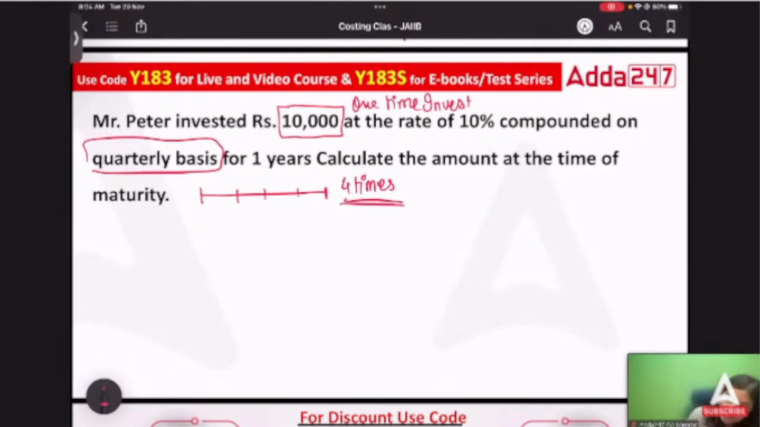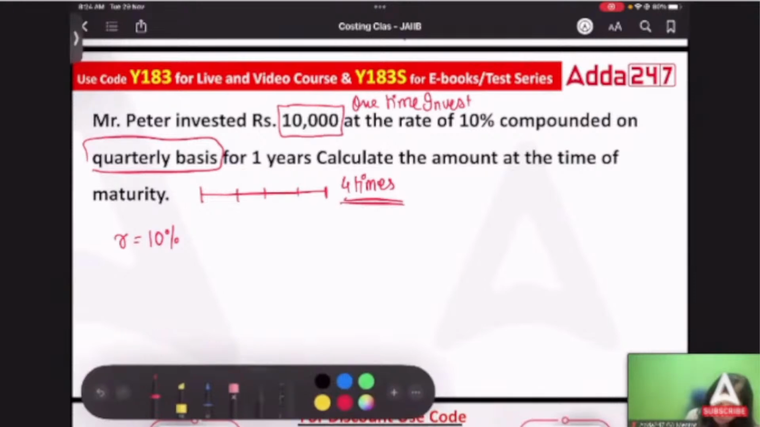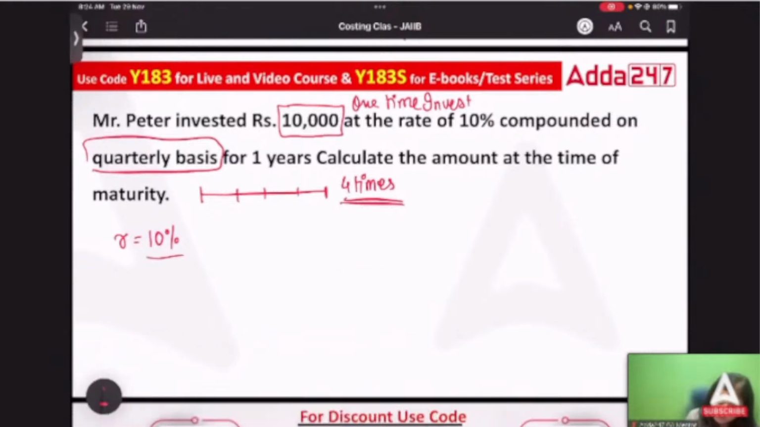Okay? So when you talk about this, your rate is how much? 10%, right? In a year, you will receive interest not once, 4 times, right? So we will divide it by what? So we'll divide it by 4. This will come as 2.5% or 0.025. Correct? What will be n over here? N will be 4 times.